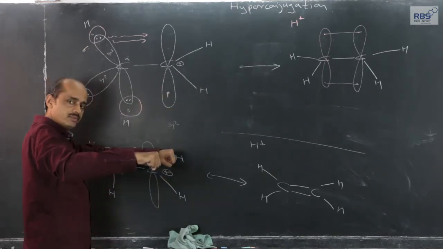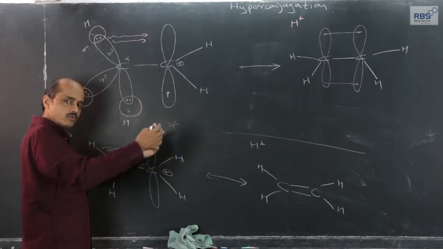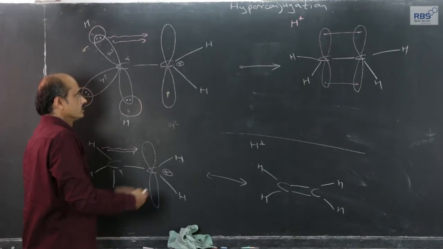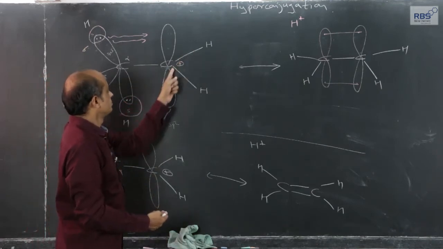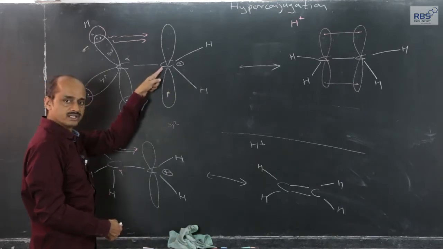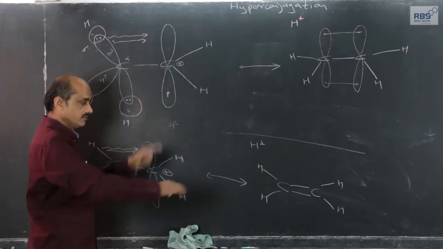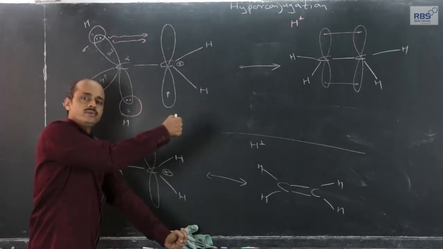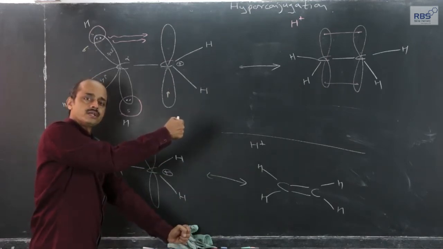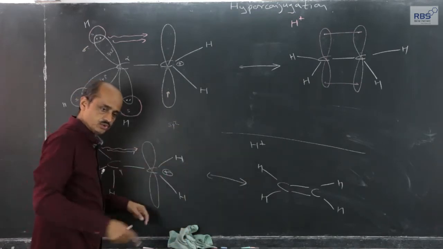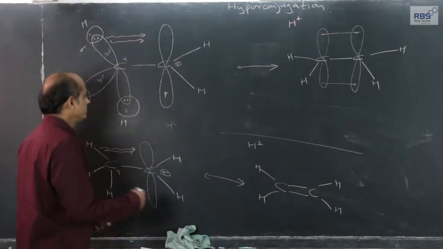The empty p orbital will be perpendicular to the plane of the board, one lobe on our side, one lobe on the opposite side. So the empty p orbital is perpendicular to the plane which contains the three sp2 orbitals.